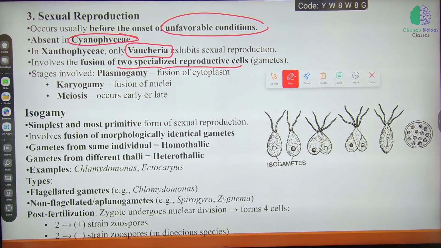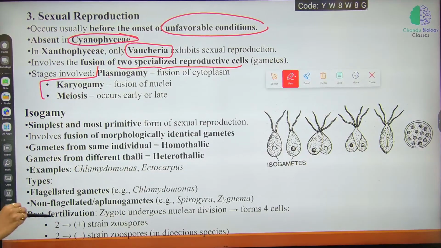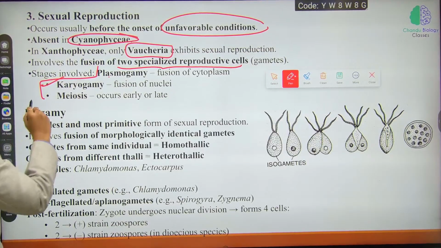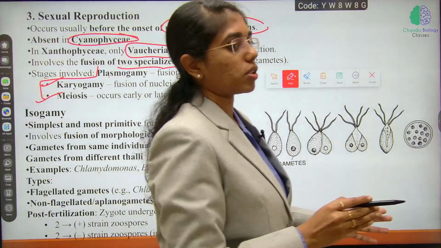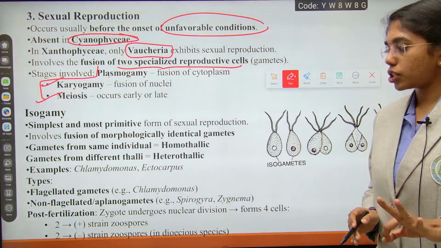What are the stages of sexual reproduction? Three stages. One is plasmogamy, which is fusion of cytoplasm. Second is karyogamy, which is the fusion of nuclei, and third is meiosis. This occurs as early or late meiosis. Fine, right? Now, we have three types of sexual reproduction.